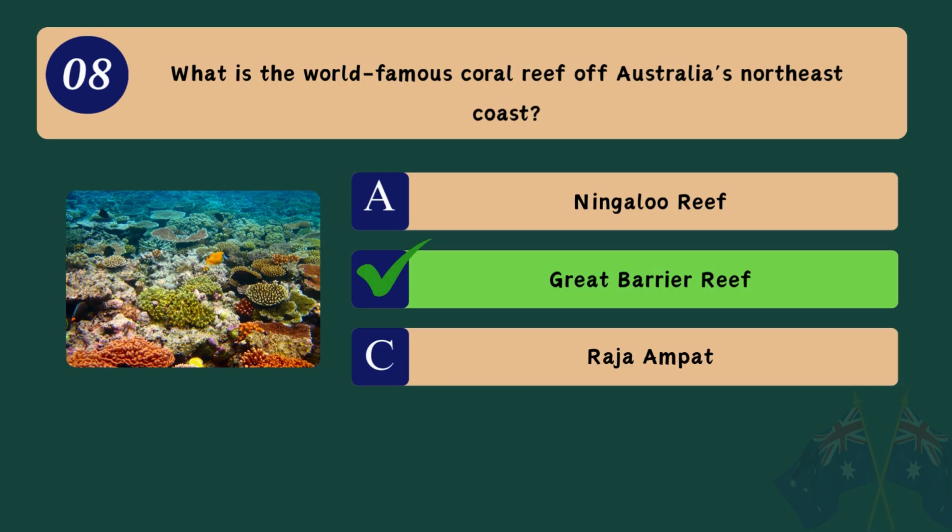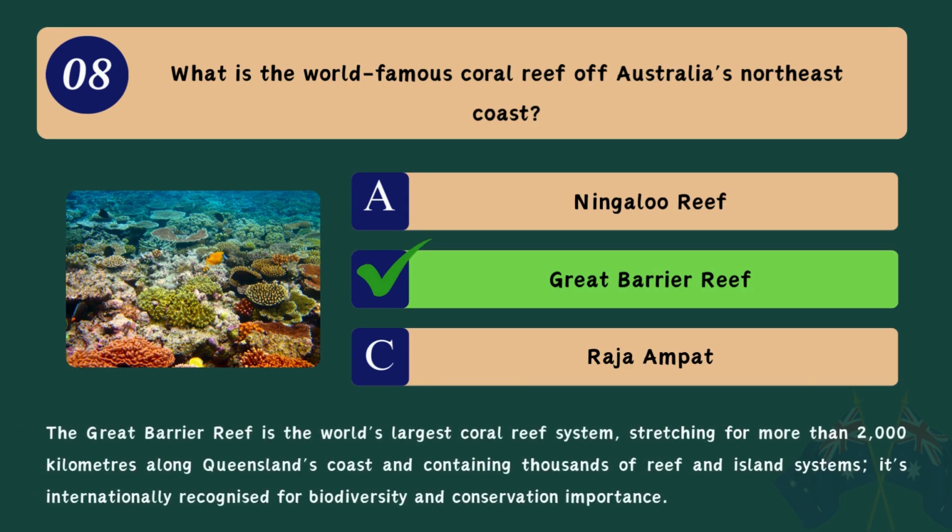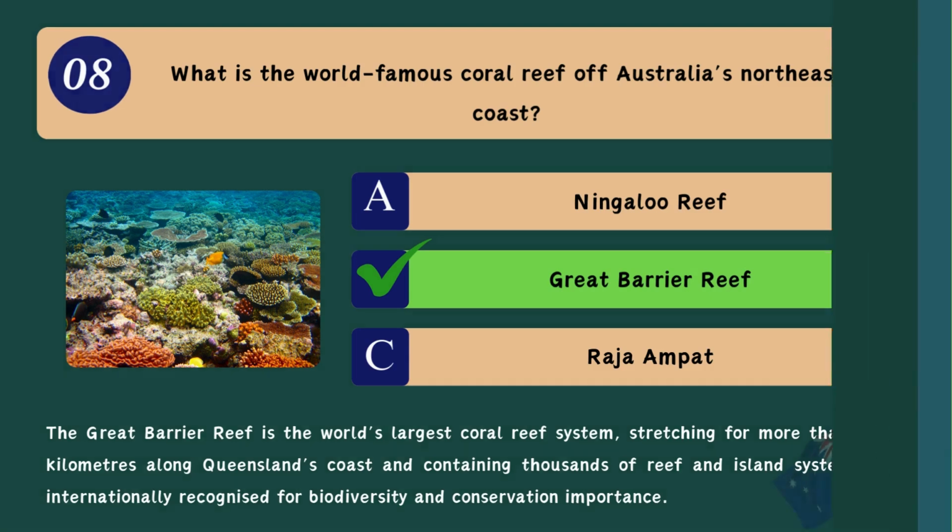B. Great Barrier Reef. The Great Barrier Reef is the world's largest coral reef system, stretching for more than 2,000 kilometers along Queensland's coast and containing thousands of reef and island systems. It's internationally recognized for biodiversity and conservation importance.